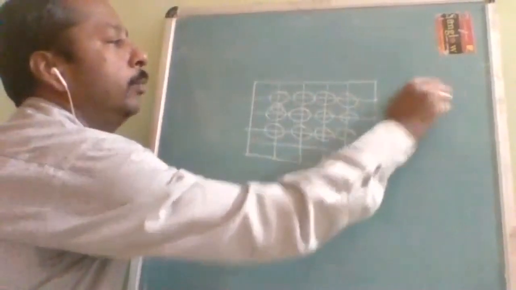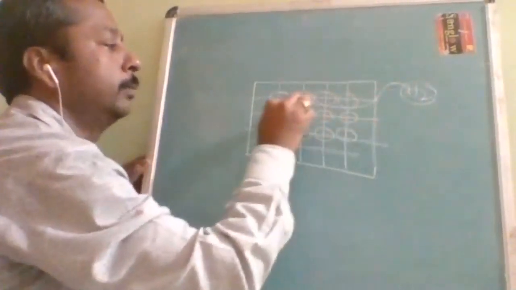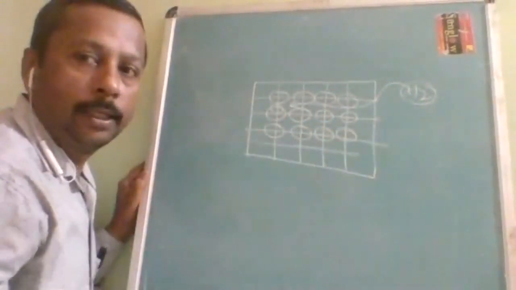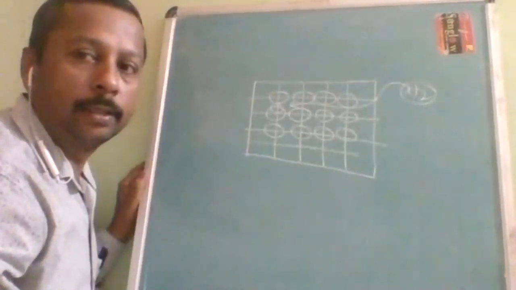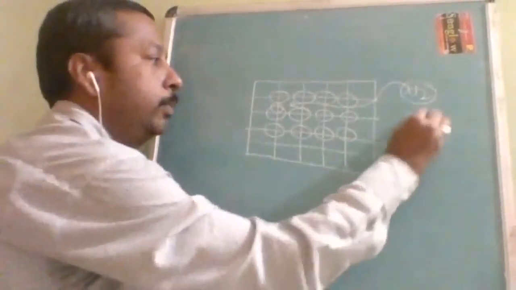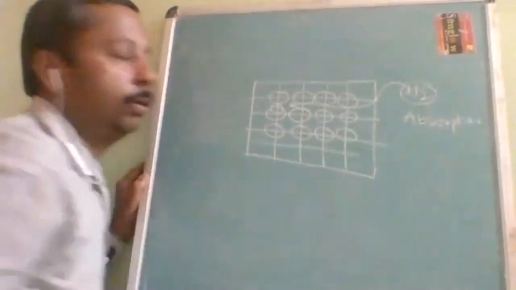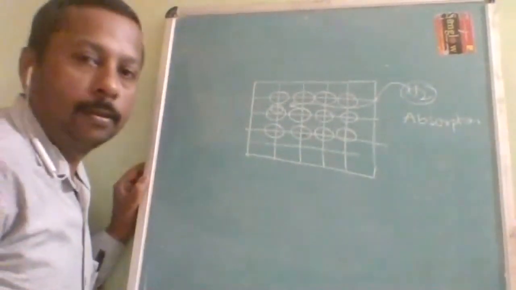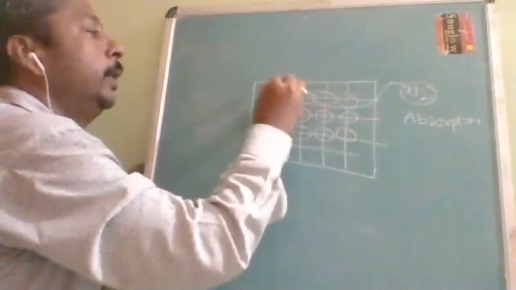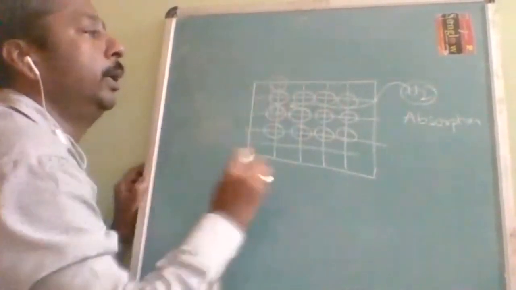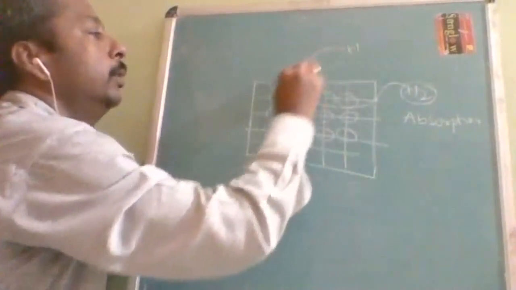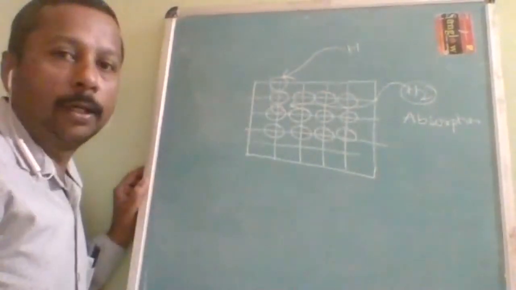If the hydrogen molecule as it is comes here, then it is called absorption. Now, if there is one more metal over here also, this hydrogen is going to come and form a bond over here.